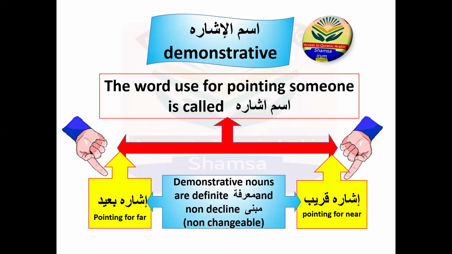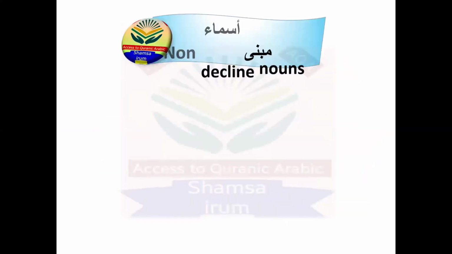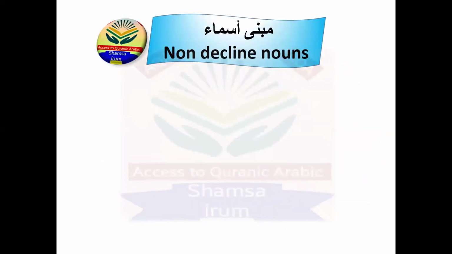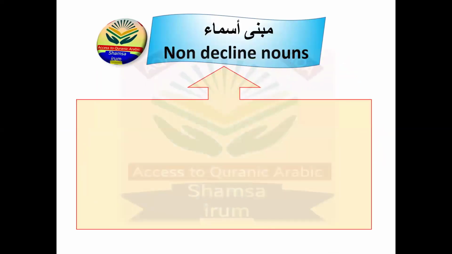This is a new word for you: what is mabni? Mabni is non-decline, non-changeable. I will explain this in the next slide. Mabni nouns you will learn in detail in a proper lecture, but not now. Today I will give you a little introduction about the mabni nouns, non-declinable or non-changeable nouns.